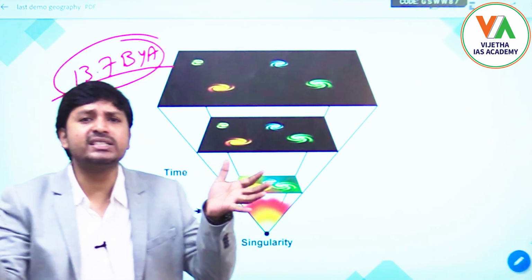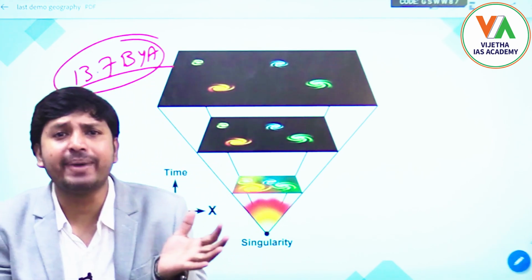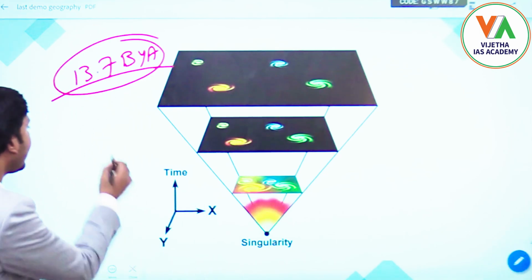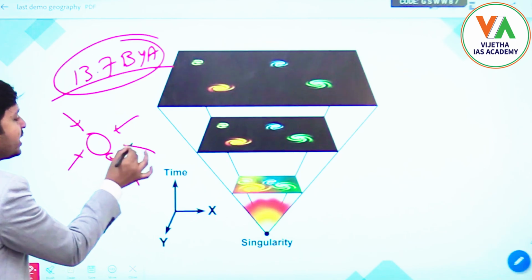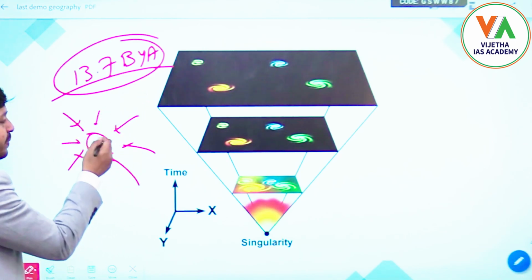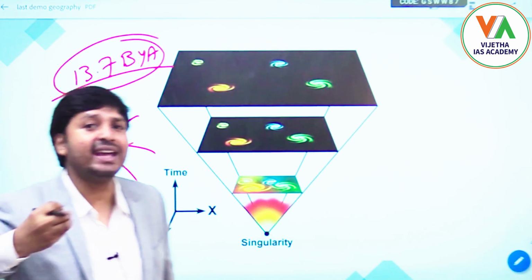So this single point now has the entire mass of the universe.